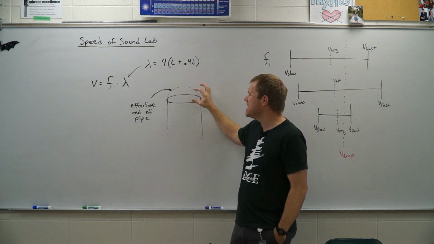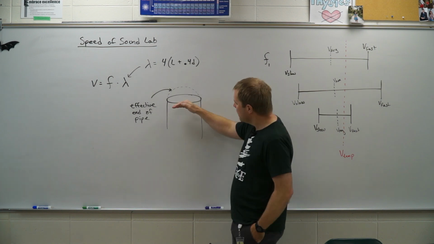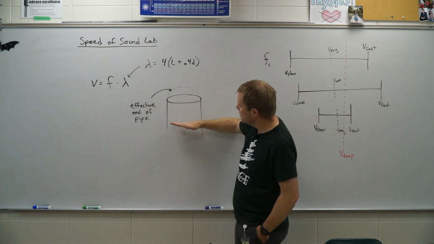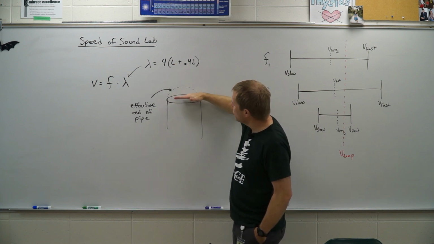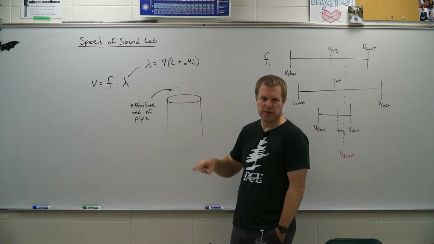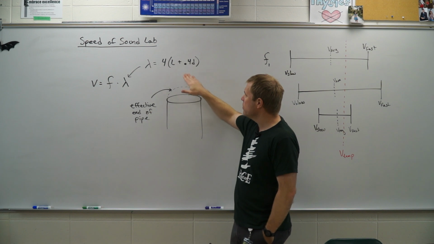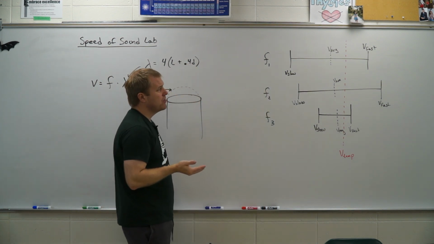This 0.4d is because, depending on the diameter of our pipe, that rebound location, so remember, it's vibrating here at the end. So in order for this equation to work, we have to give it an effective end of the pipe because it kind of bubbles out a little bit. So that's where that 0.4 is coming from. And so now looking at some of those questions.